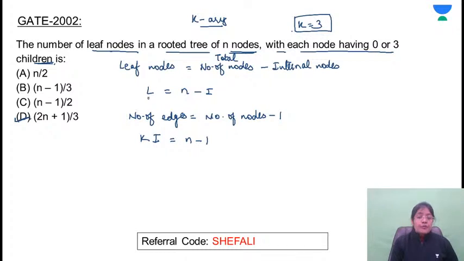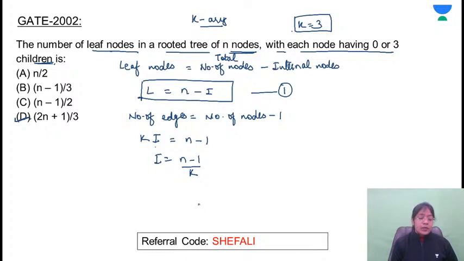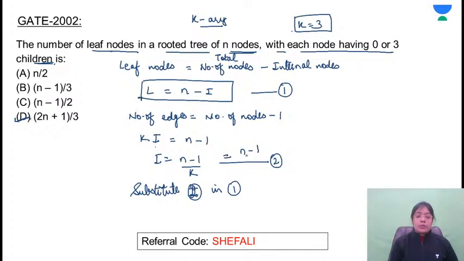But we want to find out the leaf nodes. Let me call this equation 1: K into I equals n minus 1. So, can you find out the value of I? I comes out to be n minus 1 divided by K. Let me call this 2. Substitute the value of 2 in 1. And K is given as 3. आप यहाँ पे भी find out कर सकते हो, n minus 1 divided by 3. So substitute this value here.